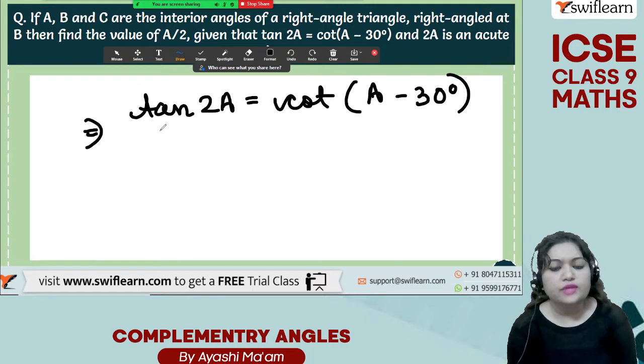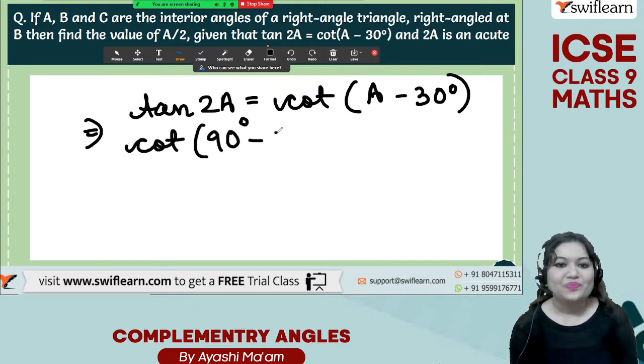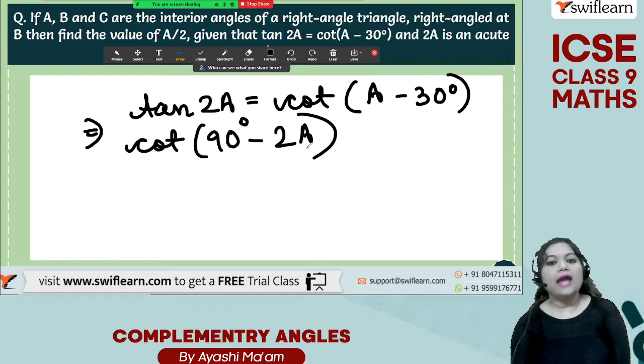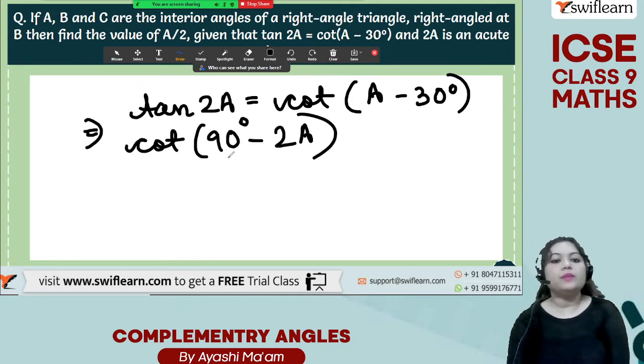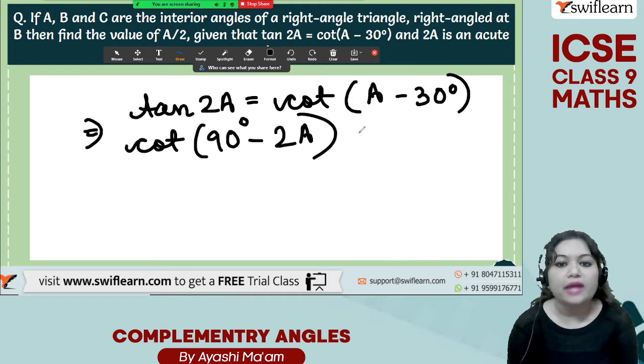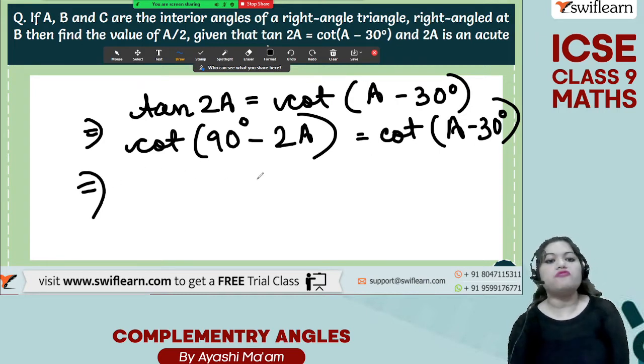Now we know there is a relationship between tan and cot, right? So tan 2A means what? It means cot (90 degree minus 2A). Cot (90 degree minus theta) is equal to tan theta. Therefore, tan 2A will be equal to cot (90 degree minus 2A). That is equal to cot of (A minus 30 degree). Now on both sides you have cot, right? So you can cancel out this cot.